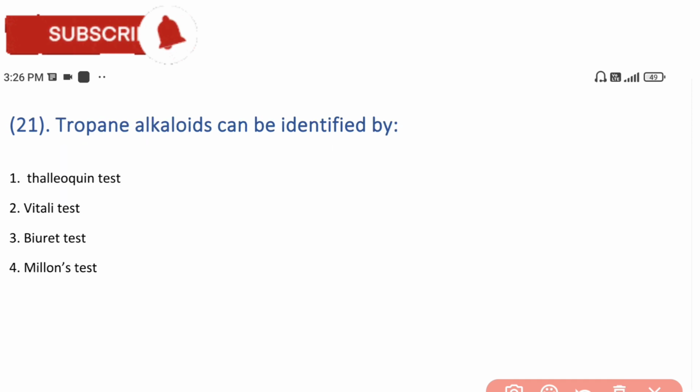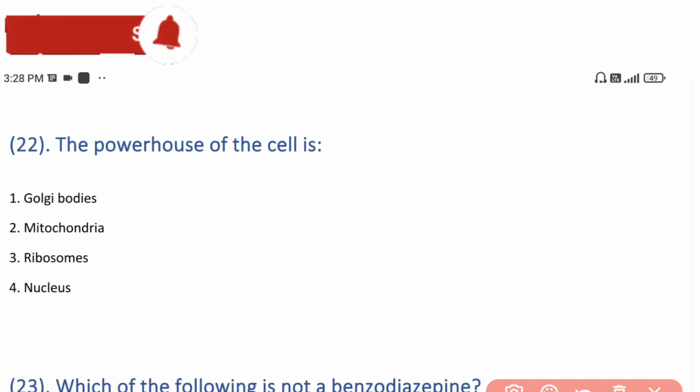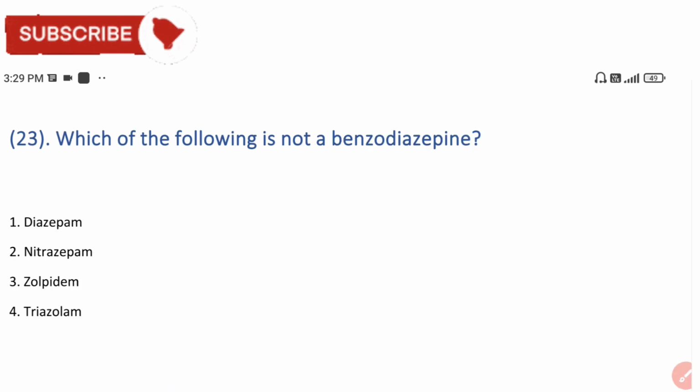Next is: tropane alkaloids can be identified by which test? Vitali's test. Vitali's test is the answer that can be used to identify the tropane alkaloids. The next question is: the powerhouse of the cell is. The answer is mitochondria. Mitochondria is the powerhouse of the cell.